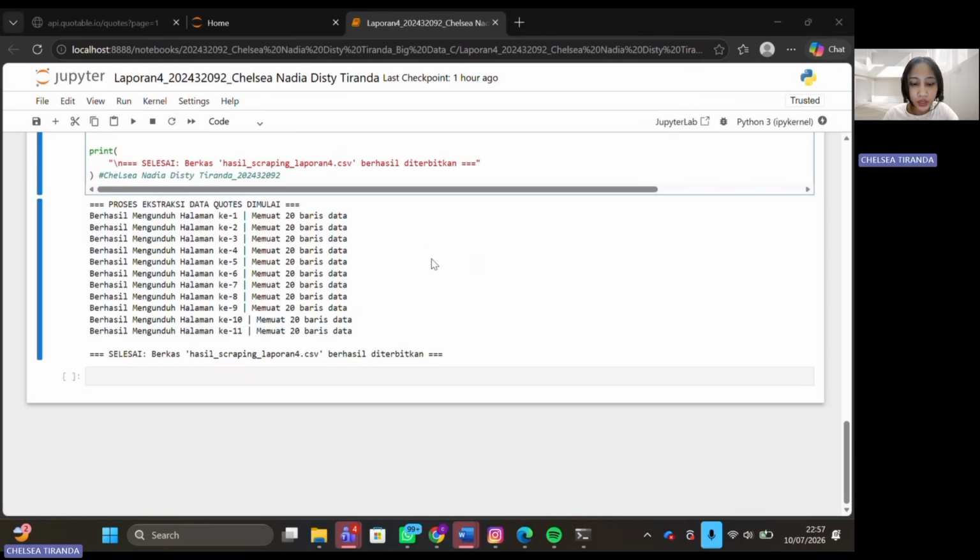Okay, that concludes the explanation I can give regarding the web scraping program using the Quotable API in this practicum report 4.